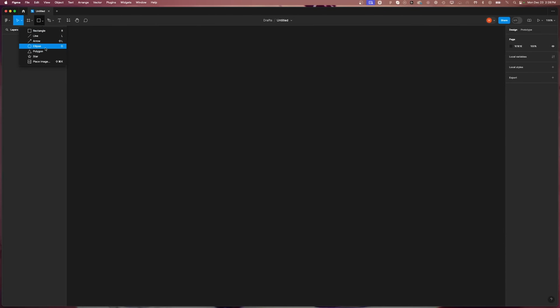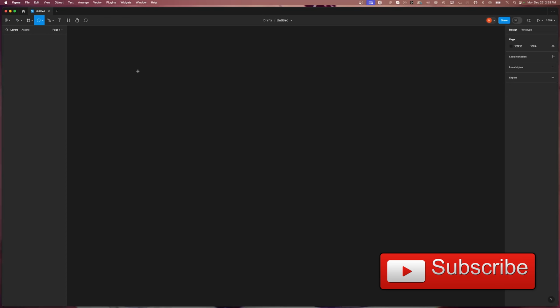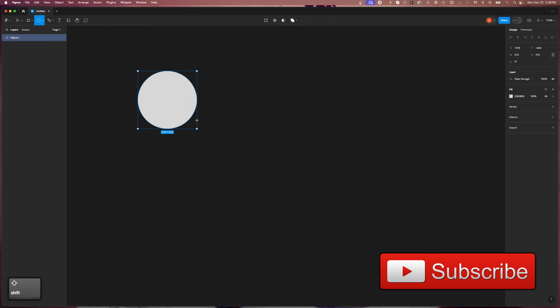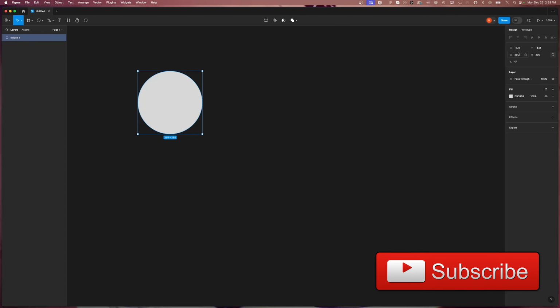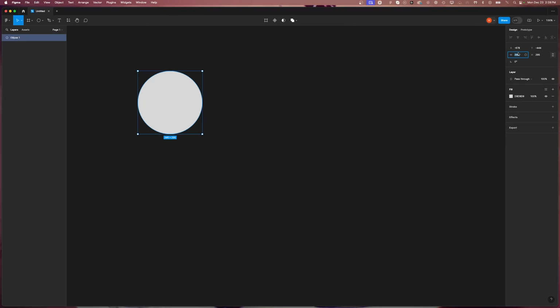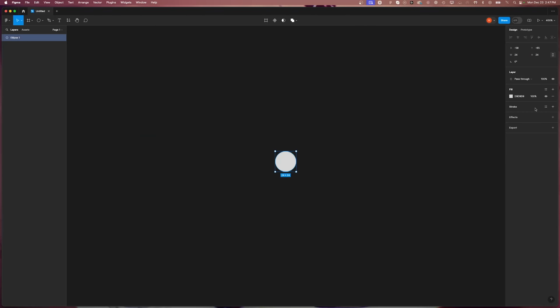All right, let's get started. First thing you want to do is create an ellipse here on the drop-down menu on Figma. Then change the width to 24 pixels by 24 pixels. Change it to white.